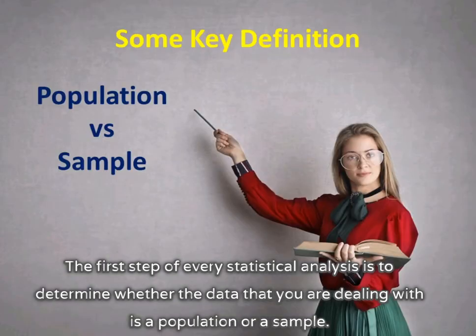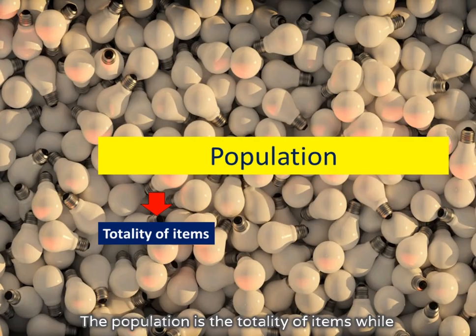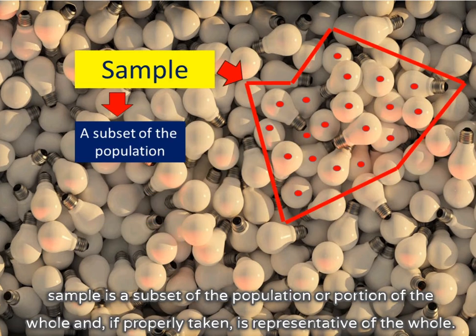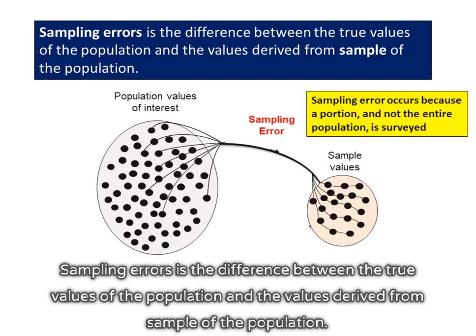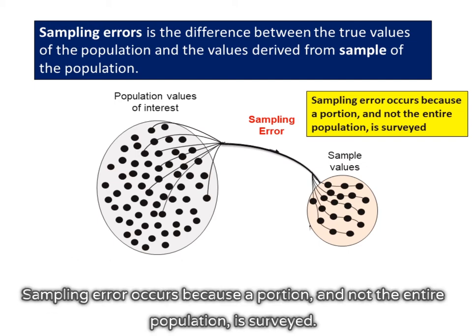The first step of every statistical analysis is to determine whether the data that you are dealing with is a population or a sample. The population is the totality of items while a sample is a subset of the population or portion of the whole and, if properly taken, is representative of the whole. Sampling error is the difference between the true values of the population and the values derived from a sample of the population. Sampling error occurs because a portion, and not the entire population, is surveyed.